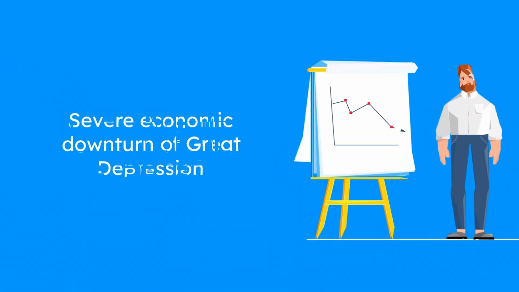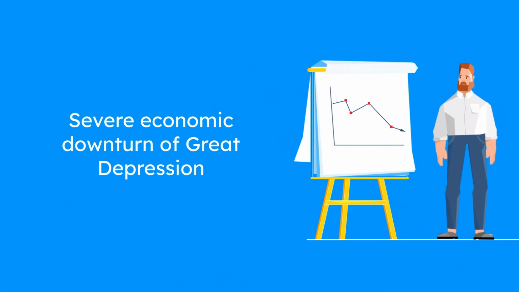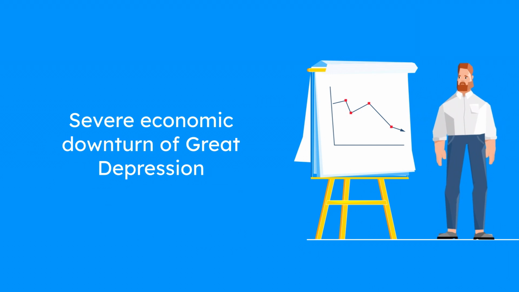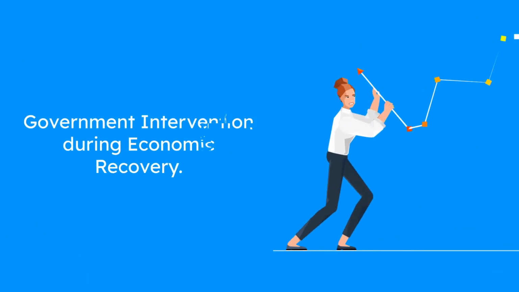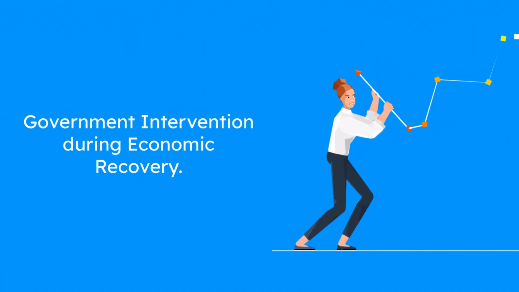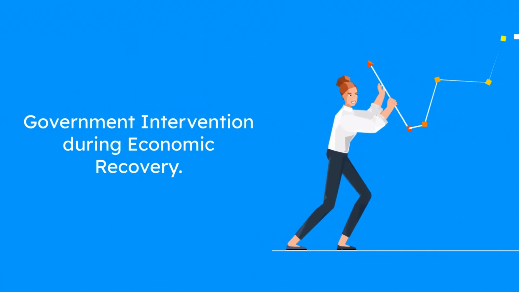The Great Depression, 1929 to 1939, one of the most severe economic downturns in history. The Great Depression saw massive unemployment, bank failures, and deflation. Recovery began with government intervention, including the New Deal programs in the United States, which focused on public works, financial reforms, and social safety nets.